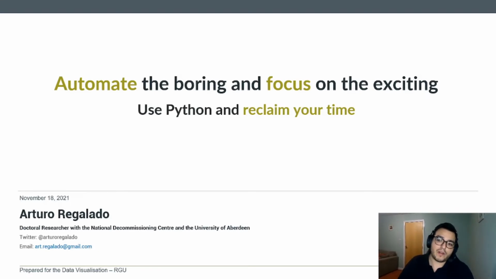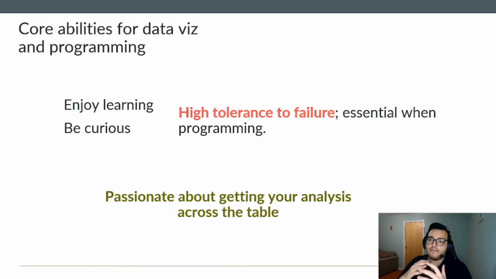So without further ado, let's begin. And first of all, let's speak about what I think are some of the core abilities for data visualization and programming. And the first one is, of course, to enjoy learning new things. If you're doing these programming languages, maybe if it's your first time approaching, I don't know, Python, R, some of these languages, it's actually as if you were studying a new language. You begin learning new things. It's difficult at the beginning, but then you begin getting a hang of it.